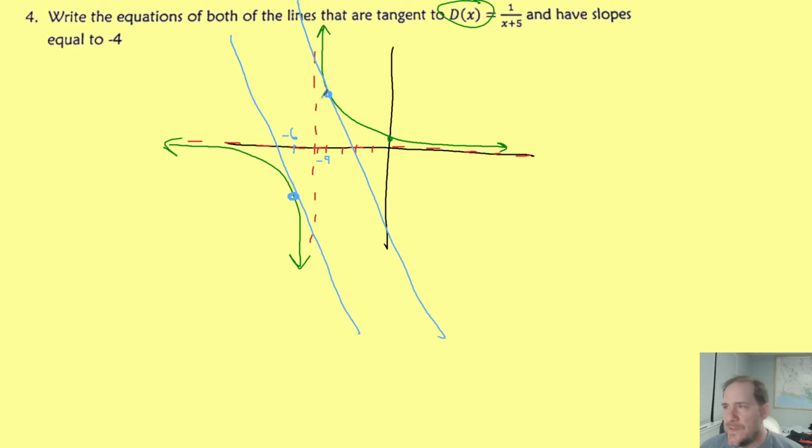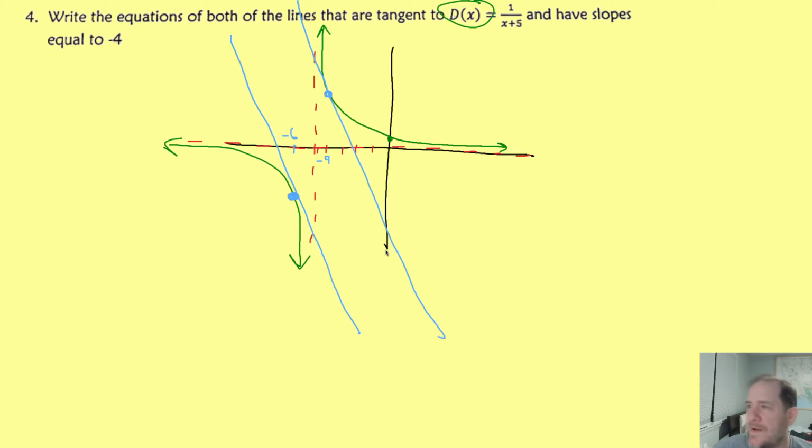Can we count on that kind of symmetry where if one is 1 unit to the left, the other is 1 unit to the right? I'm not sure. I'm not ready to say that that's true, but yes, I think that's true. Because that should feel a lot like odd symmetry to you, that sort of reflectional symmetry, reflect once, reflect again. So that is probably true. I'm not totally ready to say that it's definitely true all the time. But for functions as simple as a constant over a linear, I think it's safe. Anyway, this is the plan.